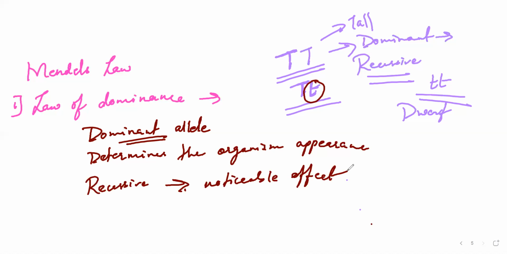Two genes will be there with characteristics. Out of that, one will be dominant and the other recessive. Whatever the dominant allele is, it will express itself. That's why we say the tree is tall, instead of expressing the recessive characteristic, that the tree is dwarf. This is the law of dominance. The second one is